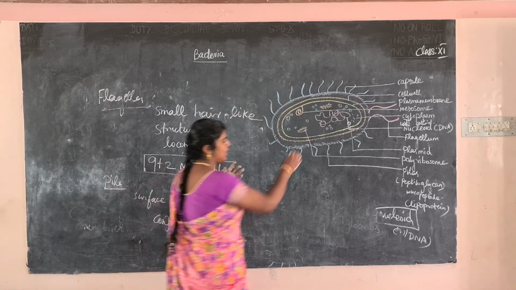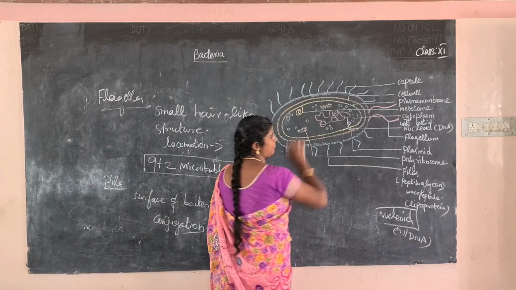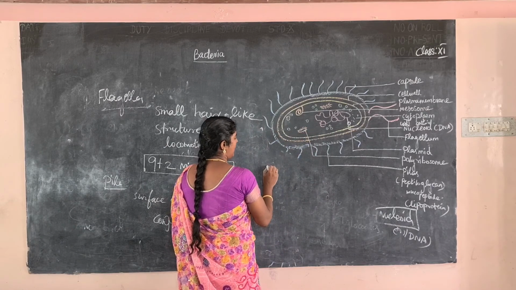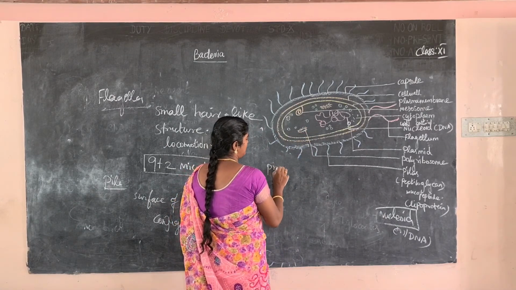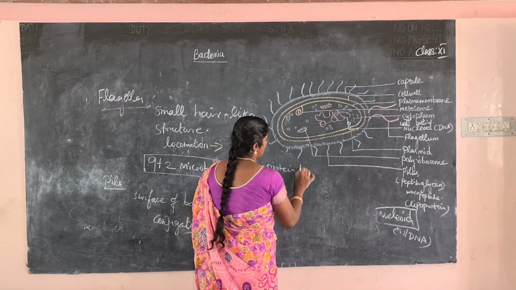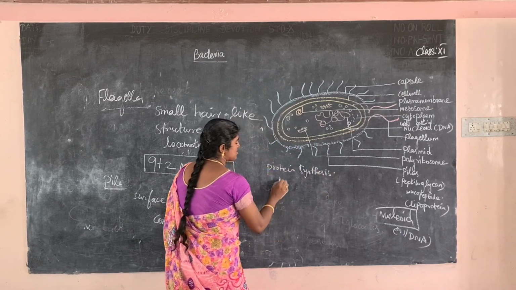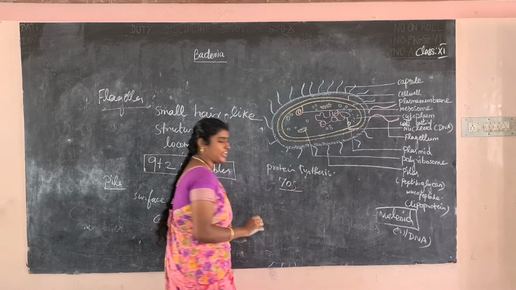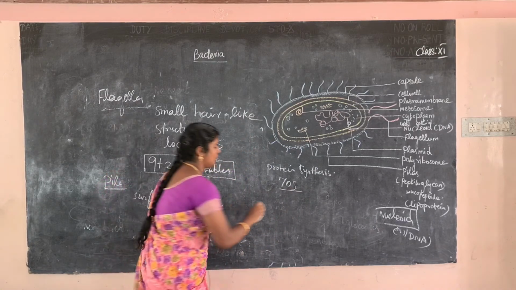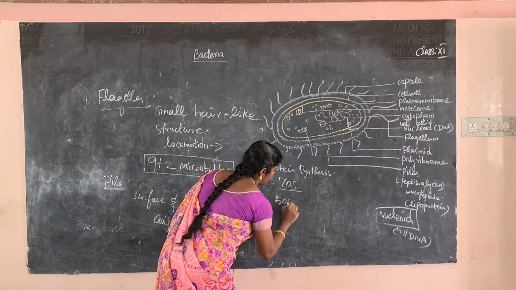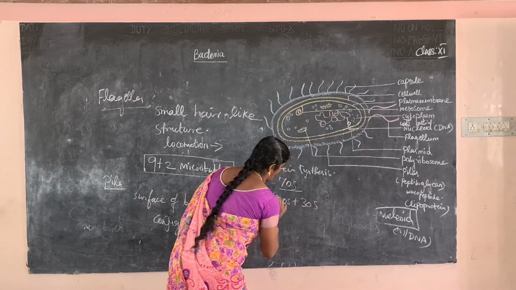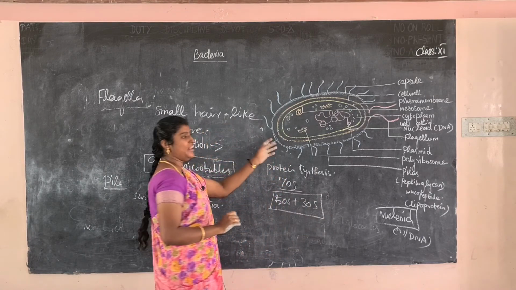What is a ribosome? The small structure is called a ribosome. What is the use of the ribosome? It is the site of protein synthesis. It is the 70S type. What is the meaning of 70S? It has two subunits, 50S plus 30S, present in the bacterial cell.